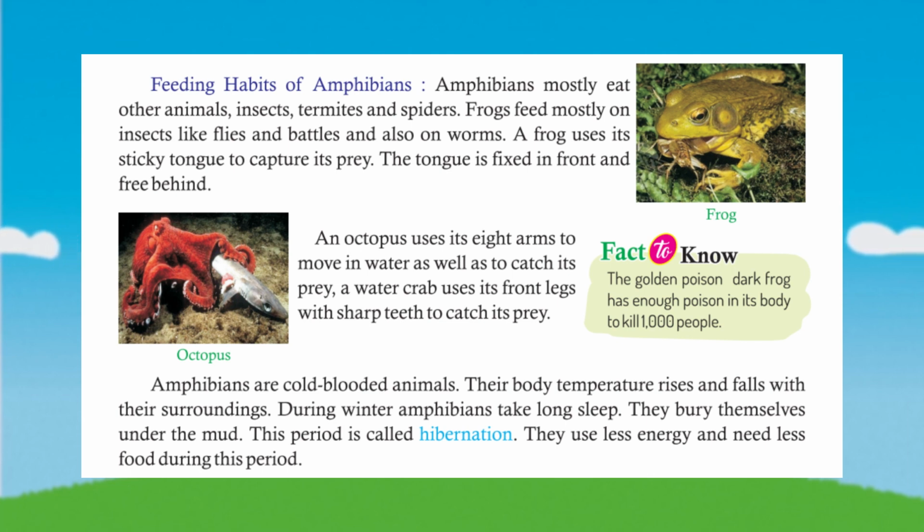An octopus uses its 8 arms to move in water as well as to catch its prey. A water crab uses its front legs with sharp teeth to catch its prey.